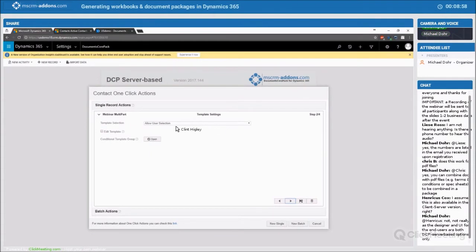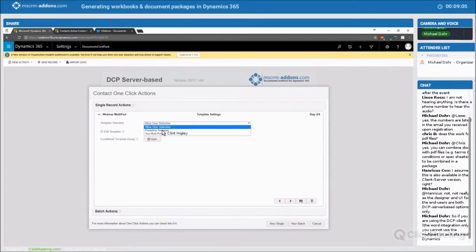On the second step, for our template selection, we'll hit our little drop down here. This allows you the user selection or predefined templates or use multipart, and that's what we're interested in. That gets us into the multipart designer. So I'll click that, and this gets us right into our multipart document piece.